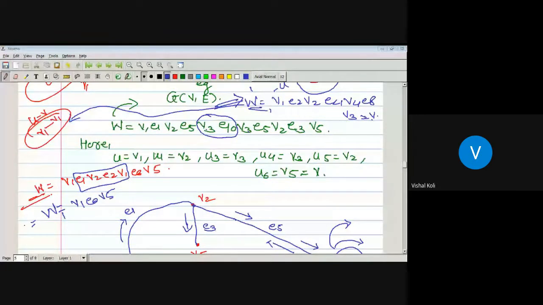Okay, so this one is nothing but a UV walk and this one is nothing but a UV path.